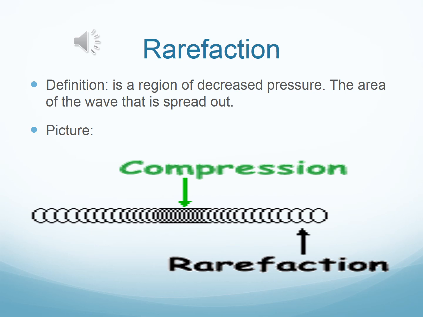So if you take a look at the green word, compression, that arrow represents the area that is compressed. That's the compression. If you take a look at the black word that says rarefaction, and you see the black arrow is pointing at the area of the slinky that is basically spread apart. That is your rarefaction. You need to know how to label these. Make sure you understand it and know how to label these.